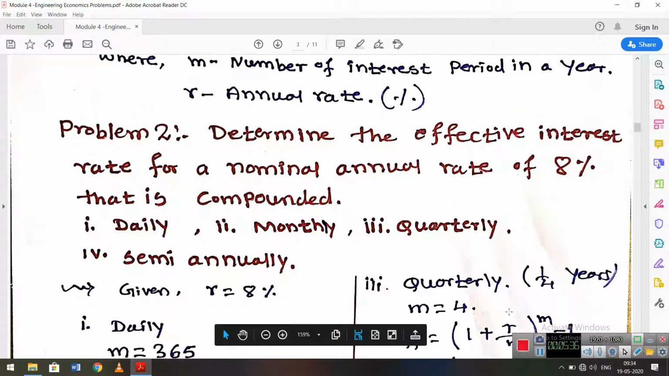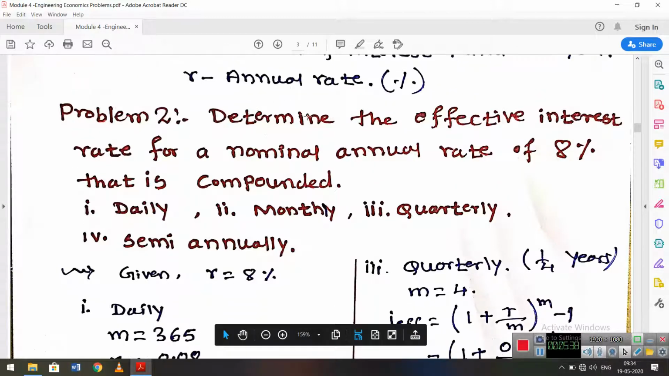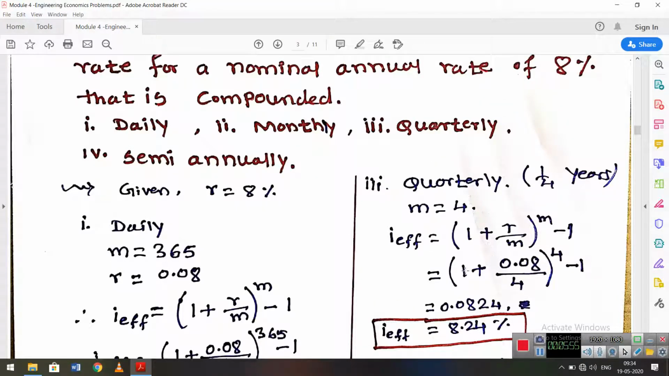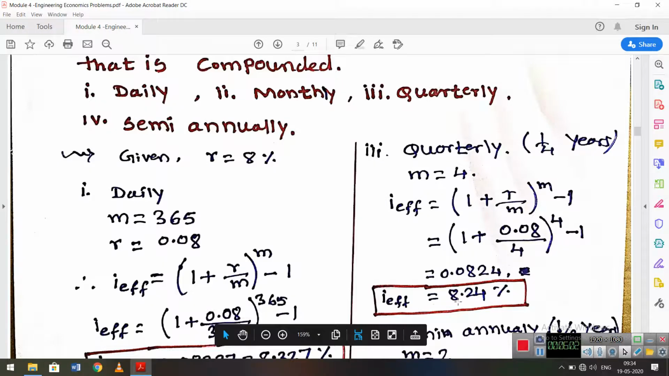R is the nominal annual interest, that is 0.08, and the interest is quarterly. How many interest periods in a year? It is 4. That is the nominal interest divided by the number of interest periods, 4. Put that into this equation, and you get the effective interest. So effective interest and nominal interest, what is the difference?